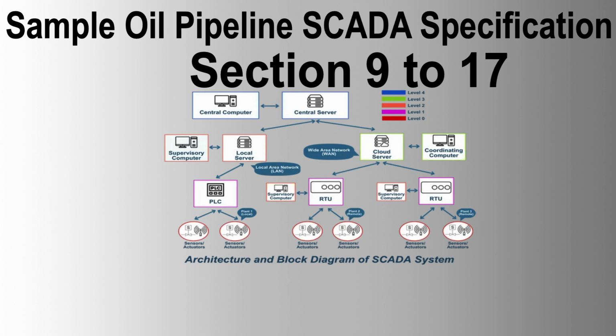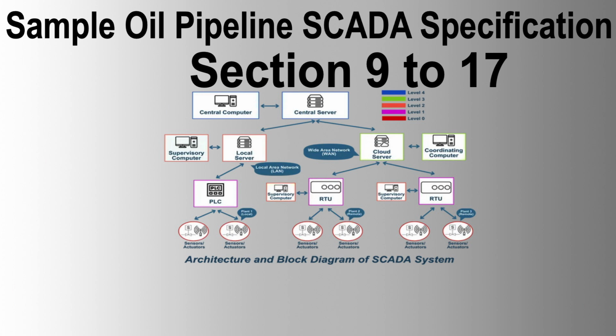Section 14. Installation. Seller is responsible for transportation, lifting, unloading, shifting, and installation of SCADA equipment. Startup of all supplied equipment is part of the SCADA system contract. All equipment except monitors, printers, and keyboards should be installed in cabinets.